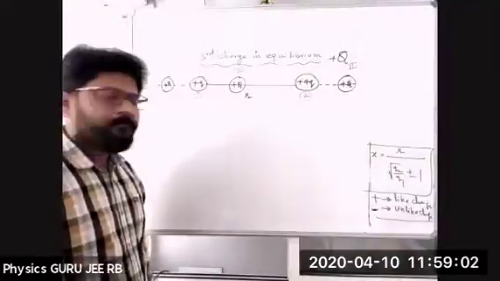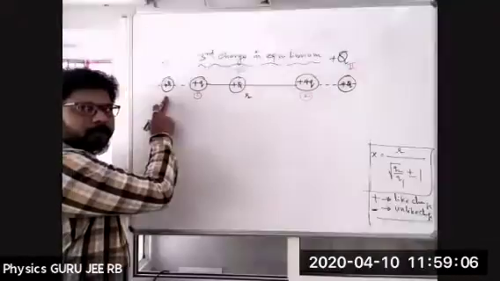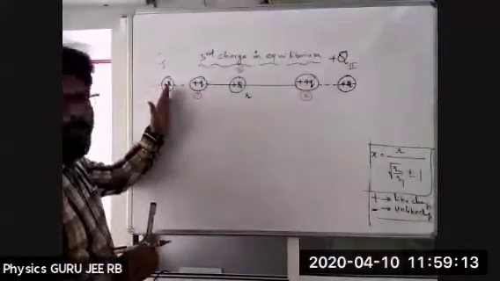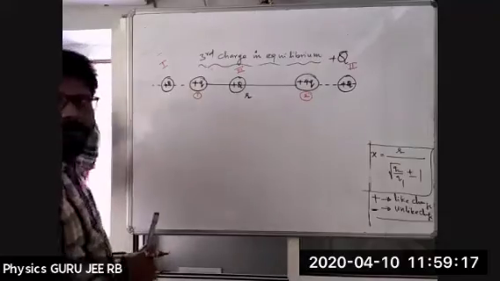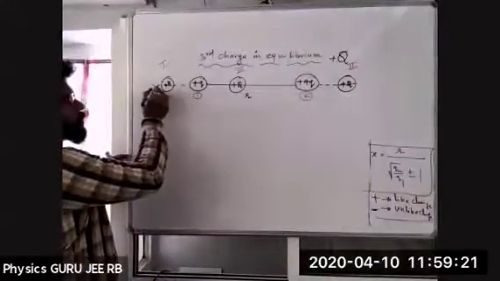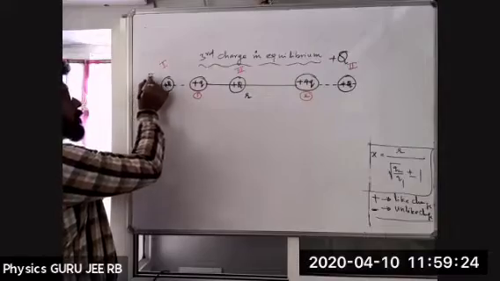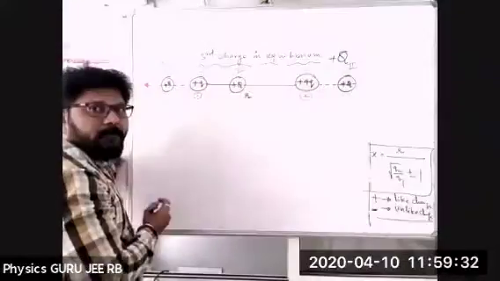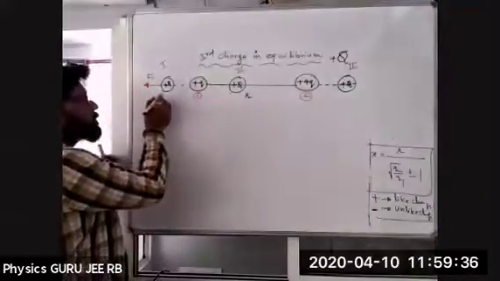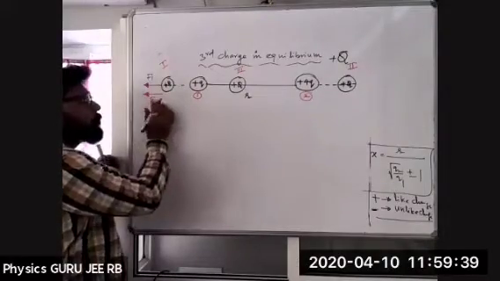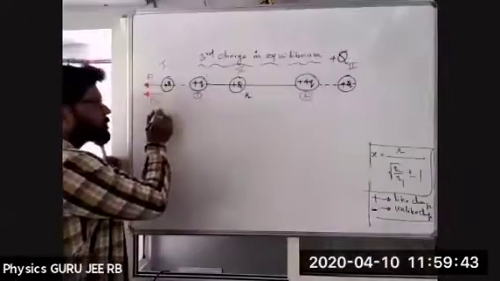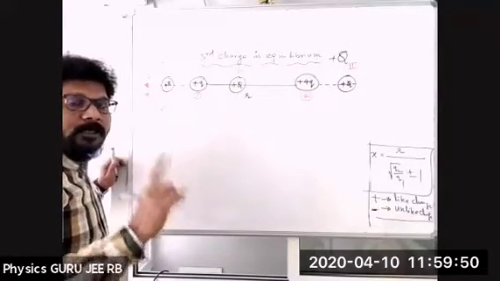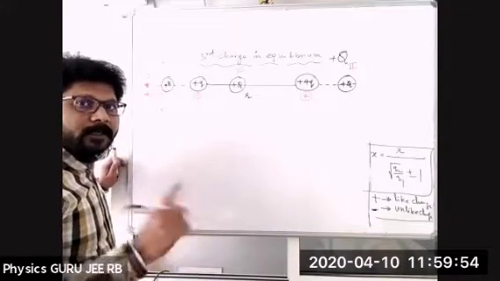Is it clear? Now, if I take this particular point, whether the net force acting on it is 0 or not, let me know first. When I place the charge here, this positive charge tries to repel it in the backward direction. That means the force due to the first charge is F1 in the backward direction. Here also, the positive charge plus 4Q tries to repel in the backward direction, again F1. Both are in the same direction, so it is not possible. What we require is that both should be opposite in direction, and only then is there a possibility that they will cancel and the net force becomes 0.